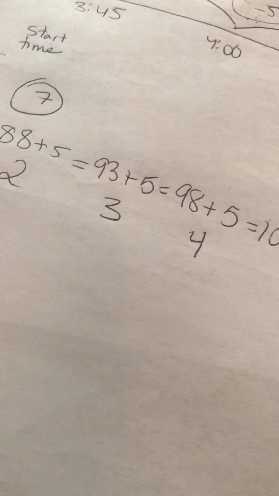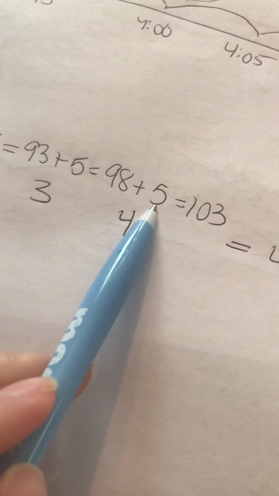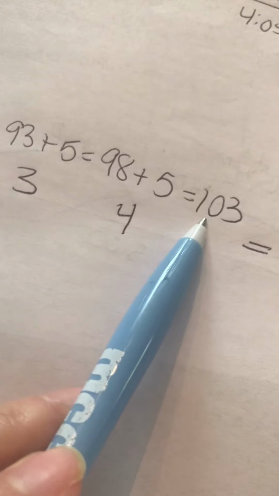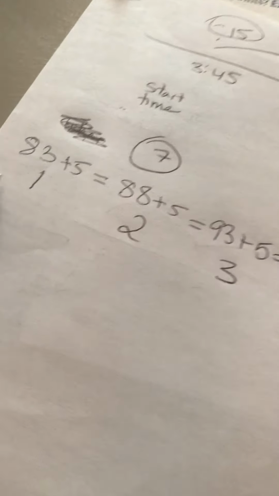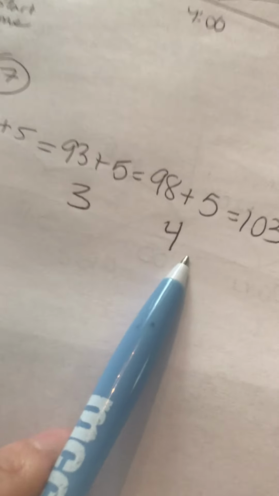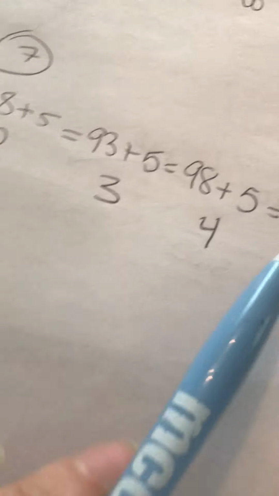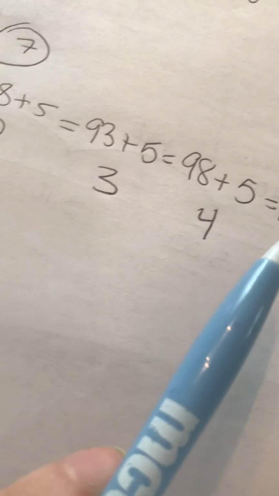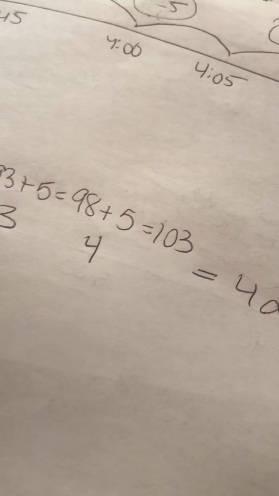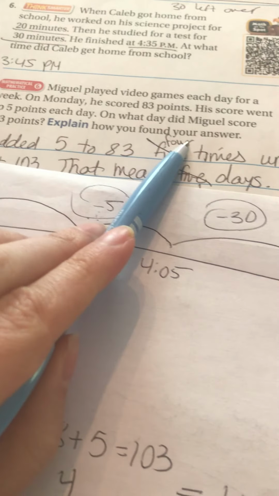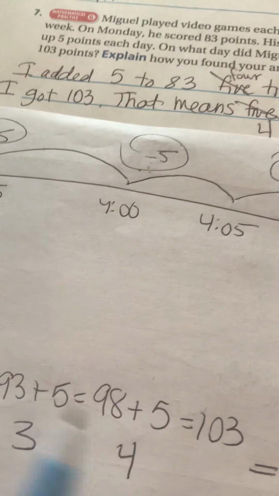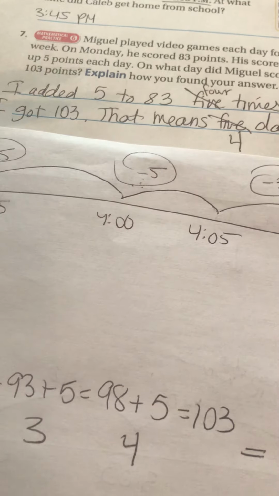I'm getting closer to 103. I add 98 plus another 5, and I get 103. So day 1, 2, 3, and 4, that means that on the 4th day, he scored 103 points. And to explain my answer, I just said I added 5 to 83 4 times until I got 103, and that represents 4 days.